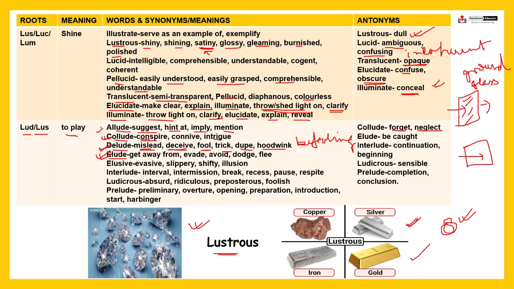Allude, collude, delude, elude. Elude means to get away from, fine. Evade, the thief evaded arrest, right? Means he avoided being arrested and escaped. The thief evaded arrest and escaped.